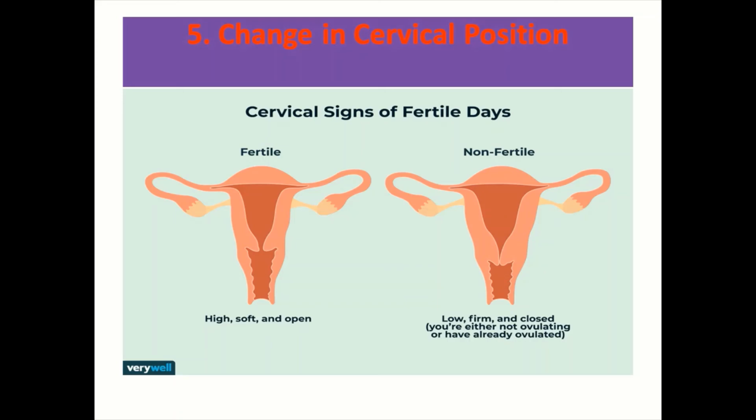Another way we can check whether the lady is ovulating, and when you need to have sexual activity, is if a lady knows her cervical status, which is the gateway to the uterus. She can check whether the cervix is soft or firm, open or closed. And what's known is that just days before ovulation, that means during the fertile period, her cervix is usually very high up and very soft and it will open. This will facilitate the entry of sperm cells during sexual activity.